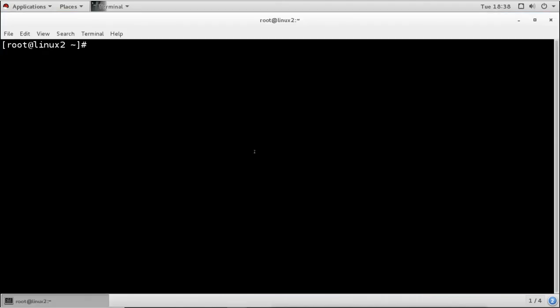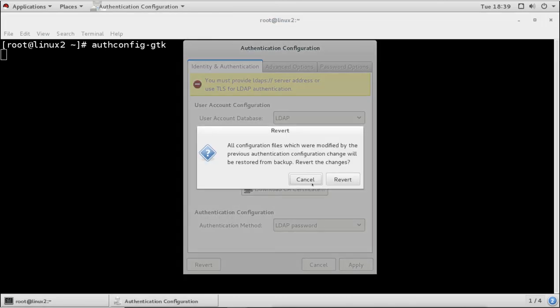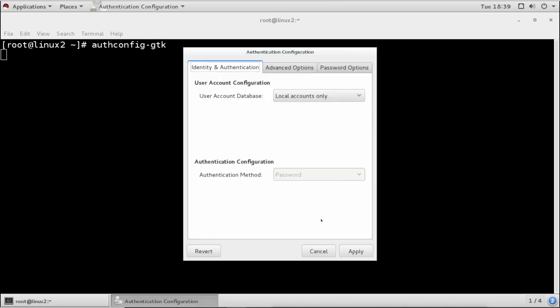So the last thing now: we have configured this machine to be a client of the NIS server and LDAP server. We can also configure this Linux machine to be a member of a Windows Active Directory domain, and we can log the Windows Active Directory users into this Linux client machine. For that, I will remove the LDAP first here. I will go to GTK and say revert, because I don't want to use this. Now it goes back to local.